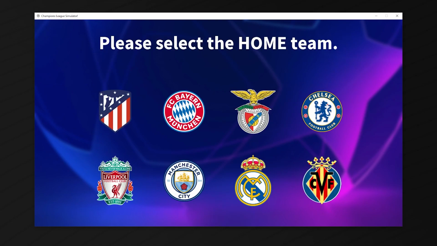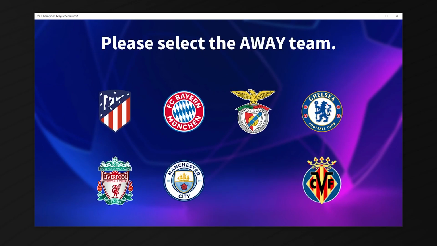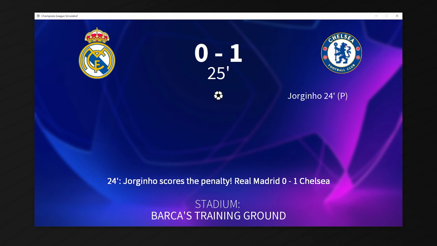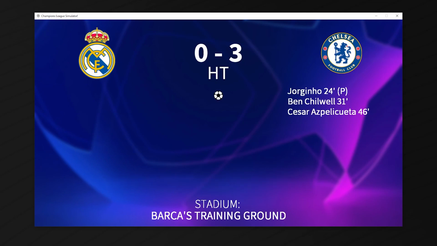Alright, the home team is going to be Madrid, and the away team Chelsea at Barca's training ground, aka the Bernabeu. Starting things off, Asensio commits a foul in the box, and it's a penalty to Chelsea, and Jorginho has the chance to make it 6-1 on aggregate. He does, it's 6-1 to Chelsea. Chilwell scores to make it 7, and at halftime, Azpilicueta makes it 3. It is 8-1 on aggregate for Chelsea.